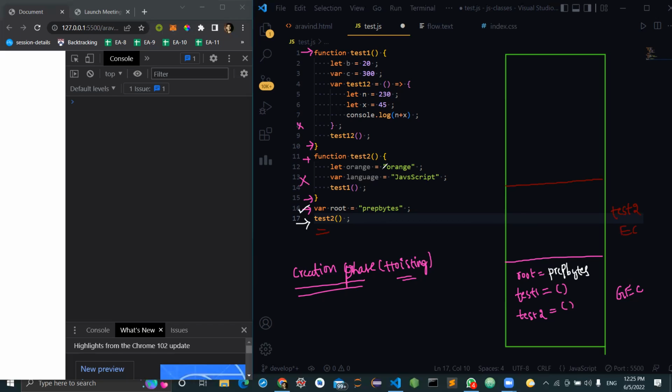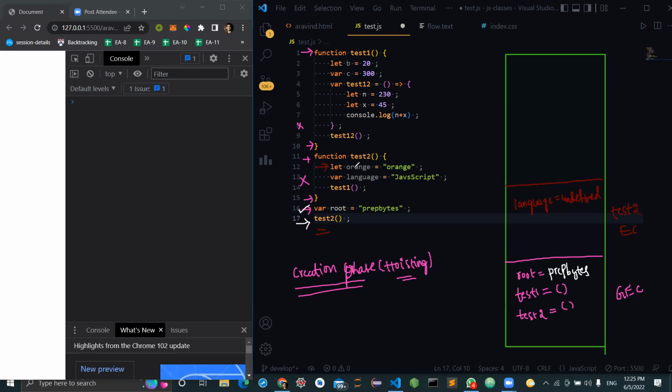Language needs to be hoisted, as undefined, in the creation phase of test 2. In the creation phase, hoisting will be done, and after the creation phase, the execution phase starts, where instructions start executing one by one.